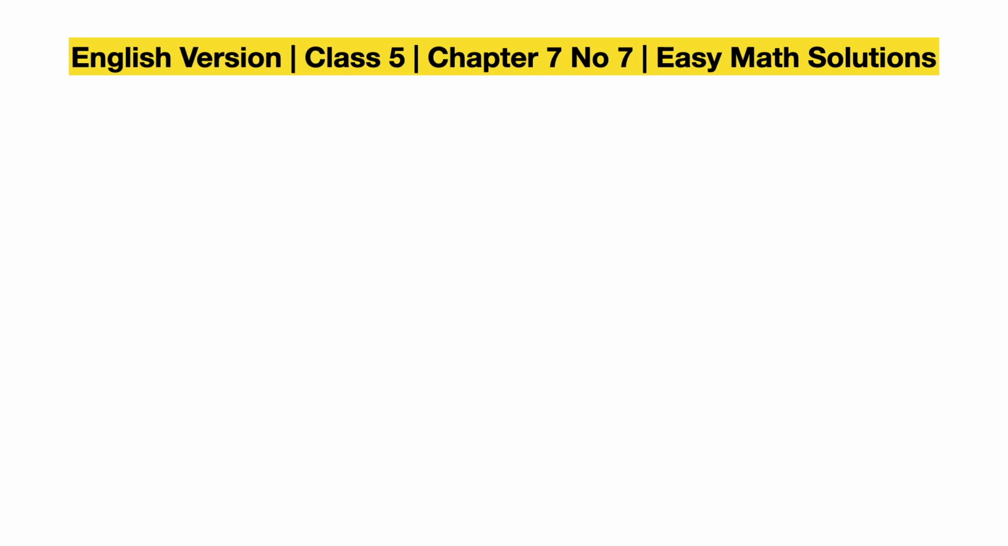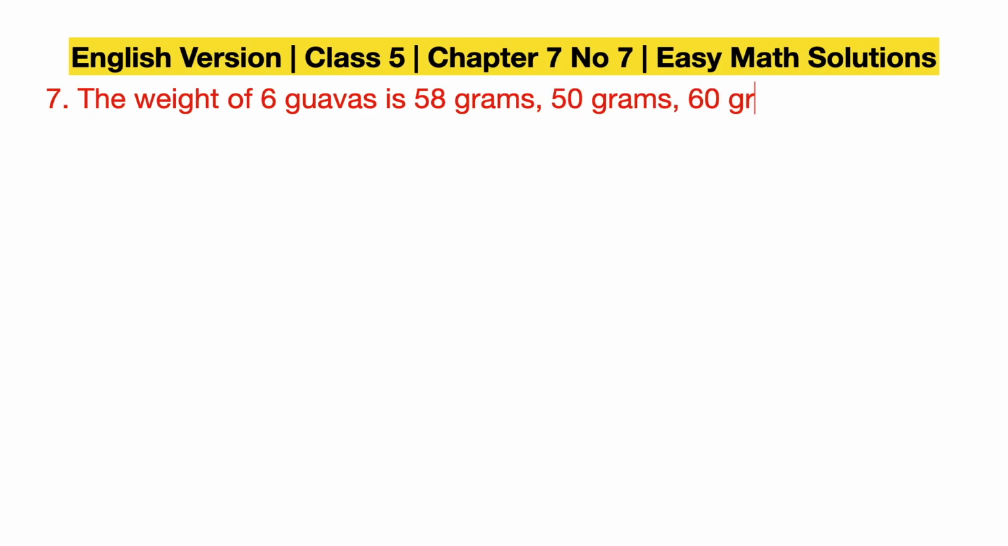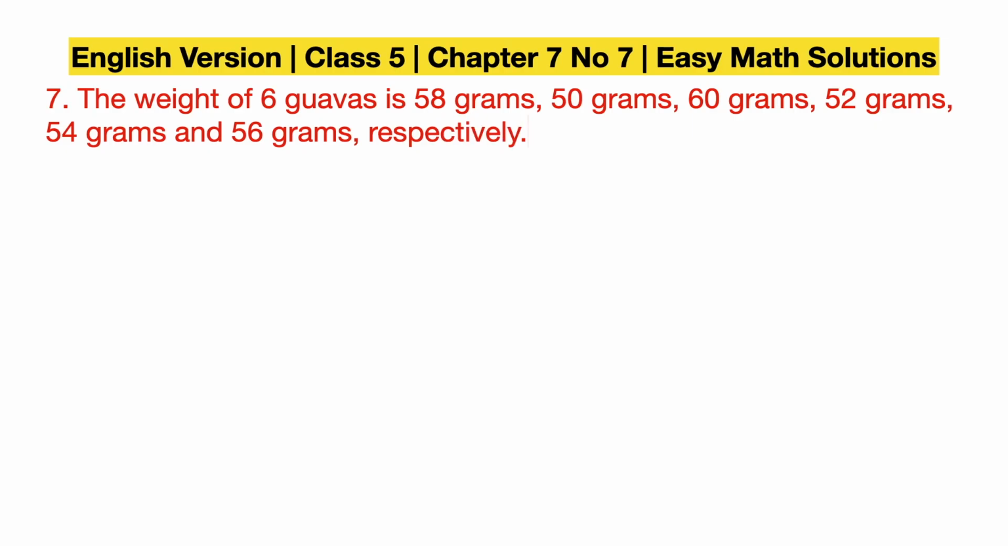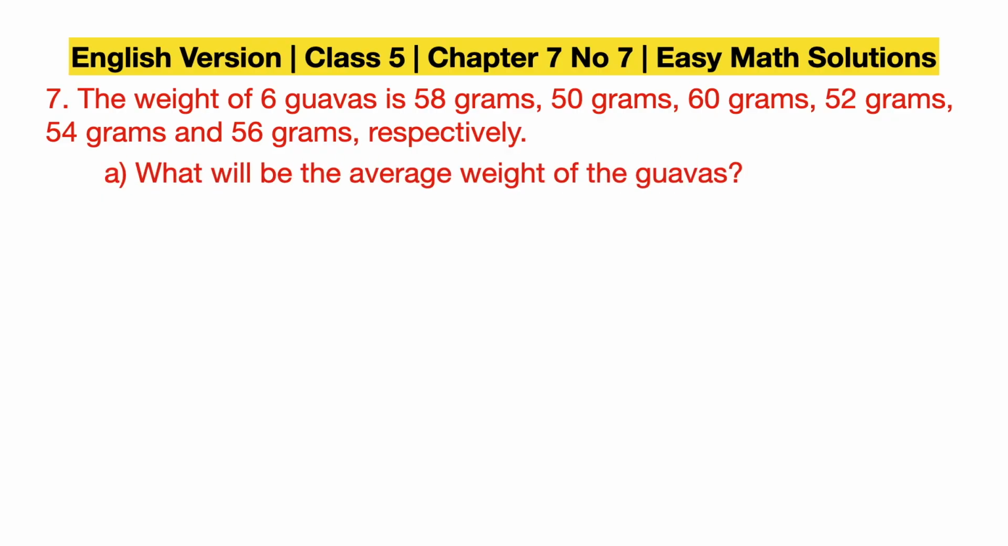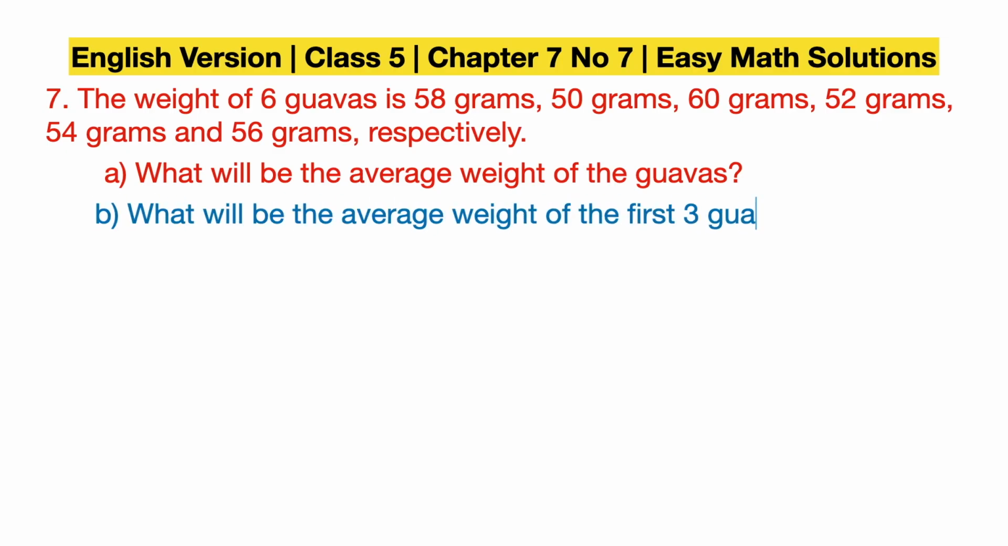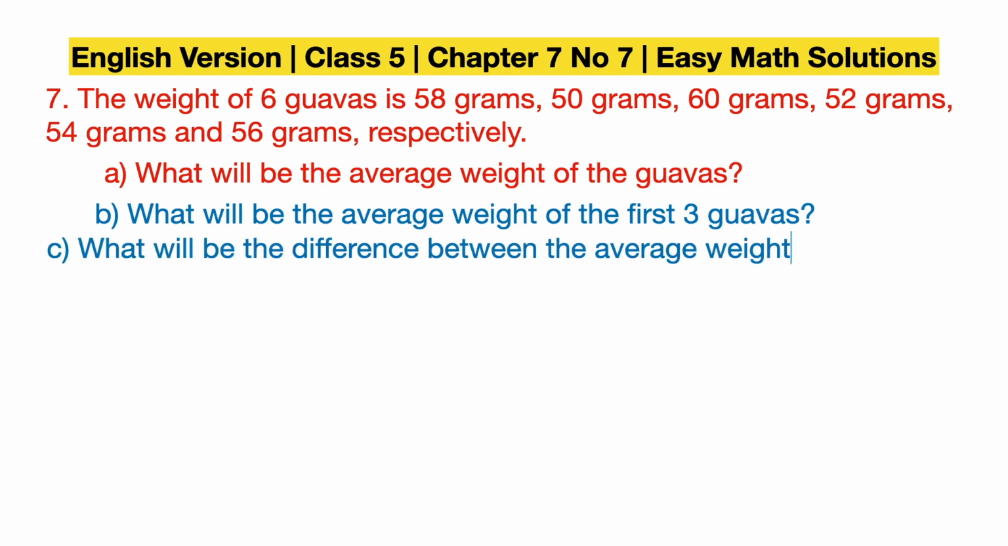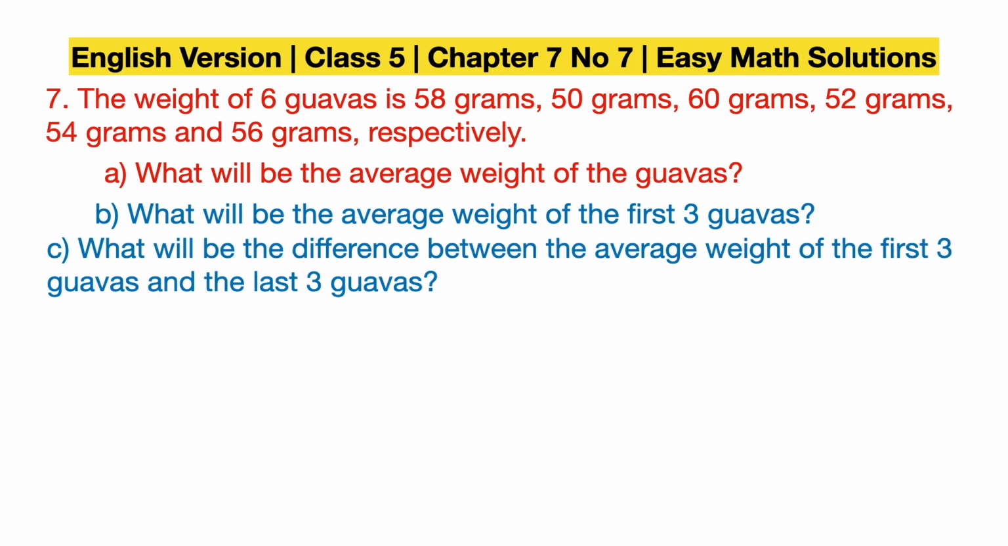English version, class 5, chapter 7, number 7. The weight of 6 guavas is 58, 50, 60, 52, 54 and 56 gram respectively. Then A, what will be the average weight of the guavas, and B, what is the average weight of the first 3 guavas, and C, what is the difference between the first 3 and second 3 guavas' average.